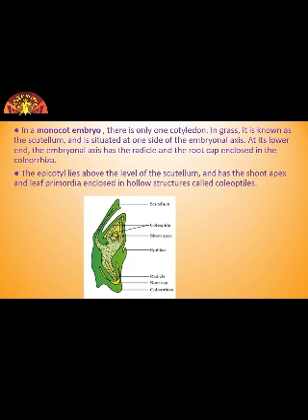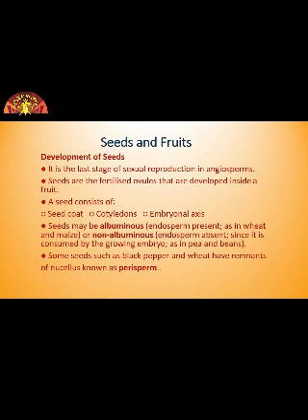The epicotyle lies above the level of scutellum and has the shoot apex. So this will give rise to shoot. And leaf primordia are enclosed in hollow structures called coleoptiles. So coleoptile will cover the shoot part and coleorhiza will cover the root. So this was how development of embryo takes place.